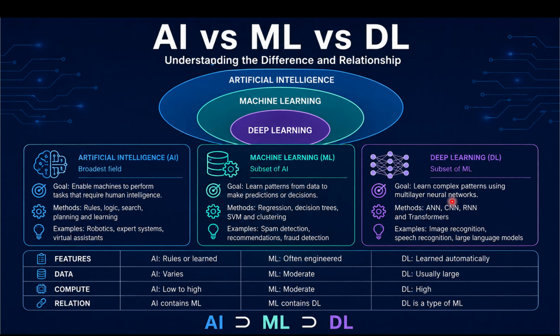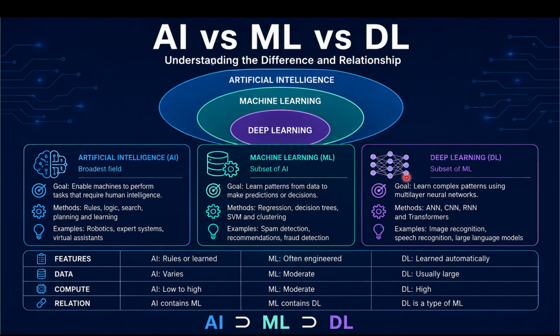Now, what is deep learning? Deep learning is a subset of machine learning. It learns complex patterns using artificial neural networks that you can see here. The word deep refers to the presence of multiple processing layers. It does not mean that the machine has deep human understanding. A deep neural network generally contains an input layer that you can see here, multiple hidden layers that are over here, here it is shown as one but there can be many, and an output layer which is here.